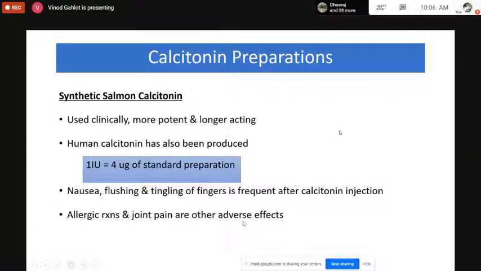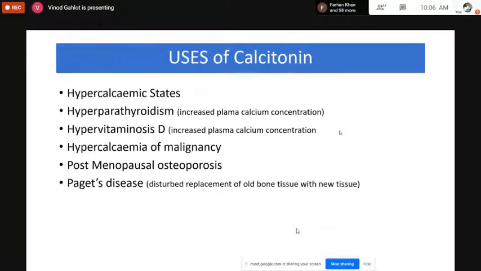Allergic reactions may also be seen in some of the individuals. Then uses of calcitonin: it can be used in hypercalcemic states to reduce the calcium concentration, and in hyperparathyroidism because increased plasma calcium concentration is also present there. It can be used in hypervitaminosis D. Again, increased plasma calcium concentration is present there.